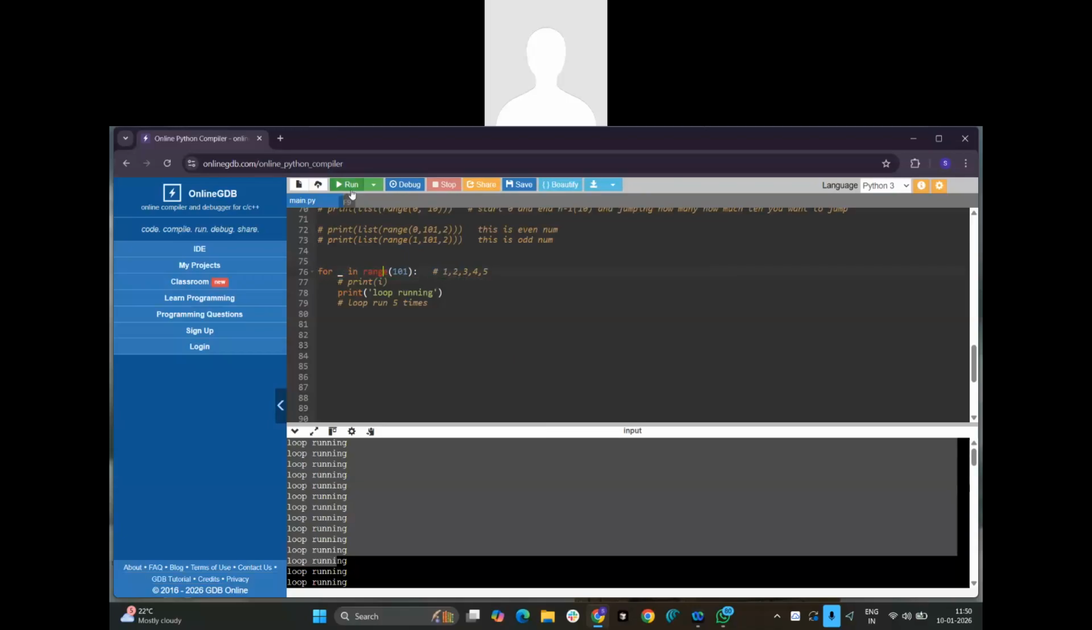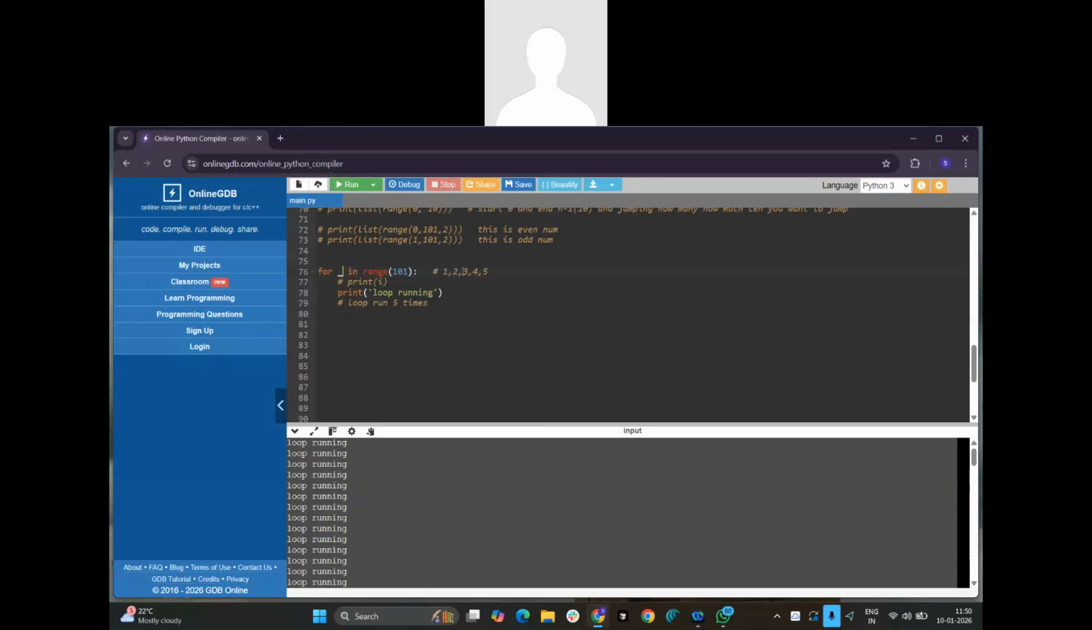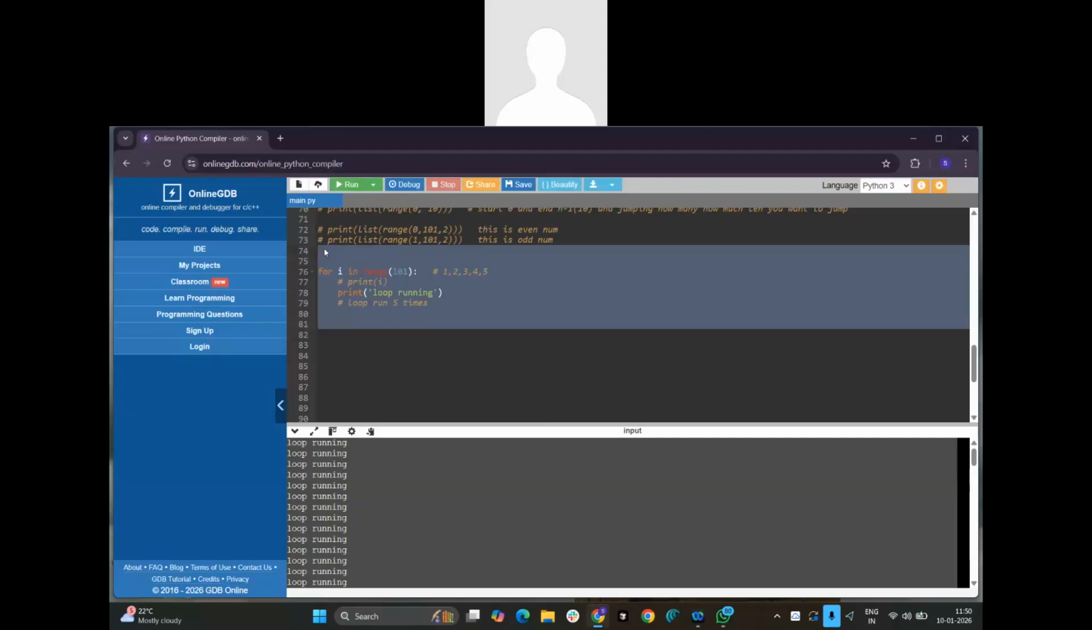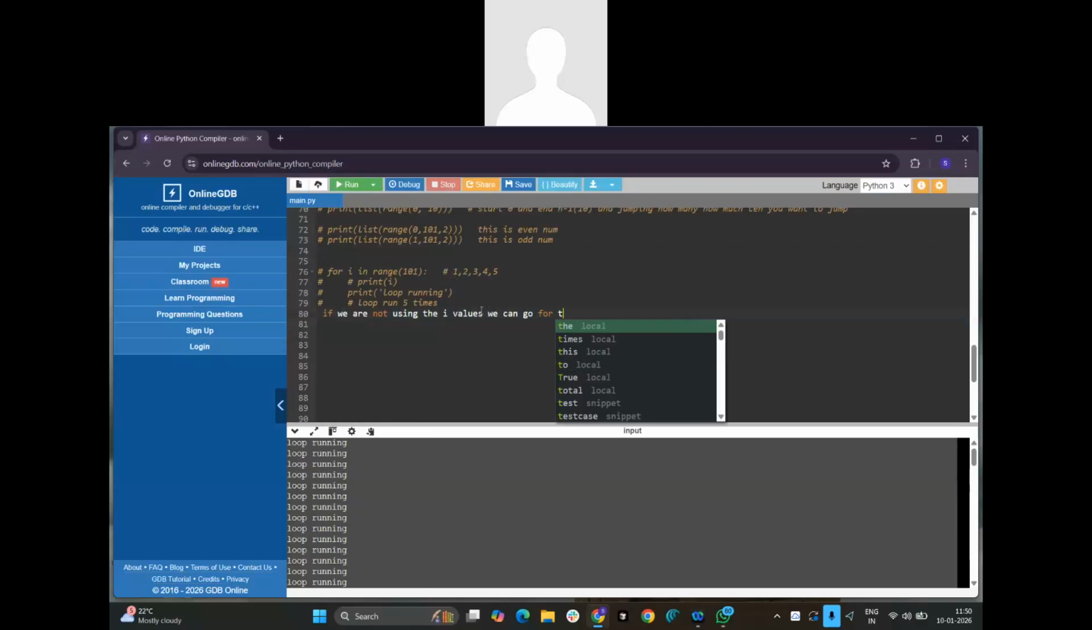Okay. We can go for the dash, if we are not using any i values. If there is no use of these values, we can go for the dash. If we are not using the i value, we can go for the dash.